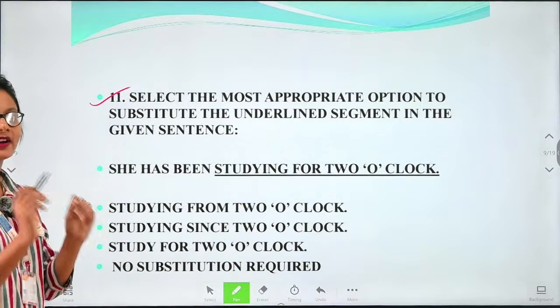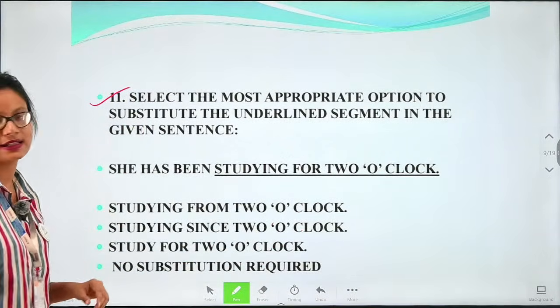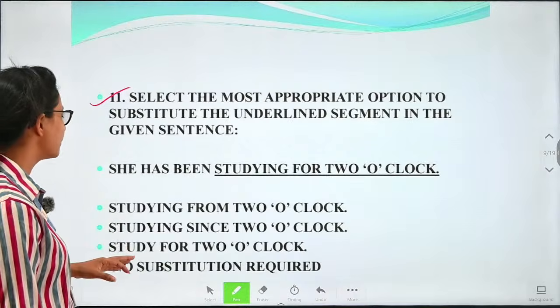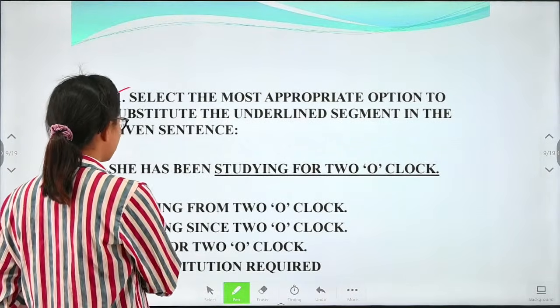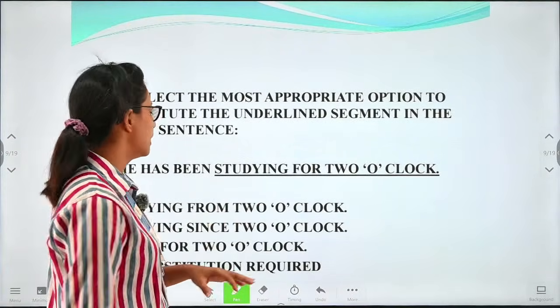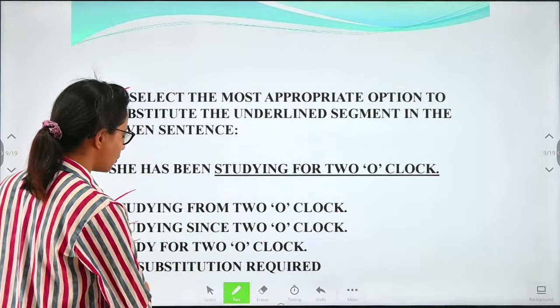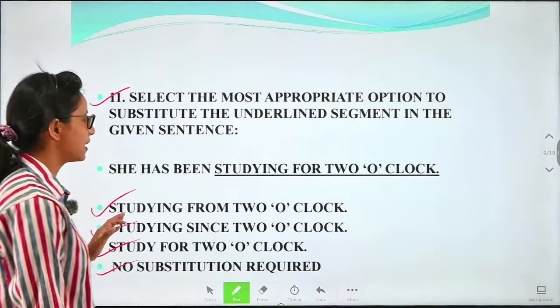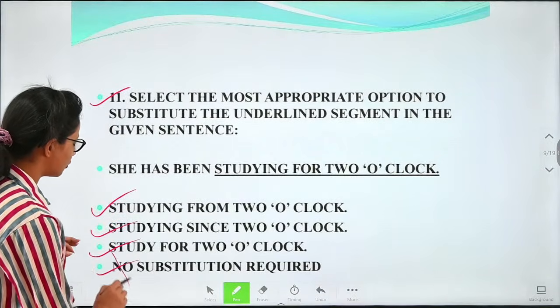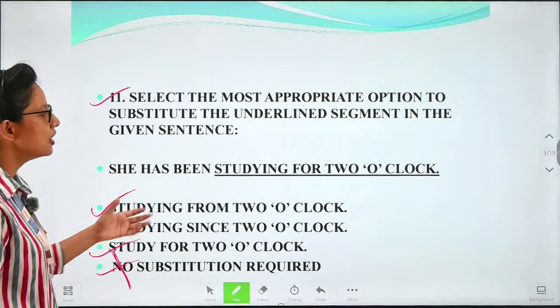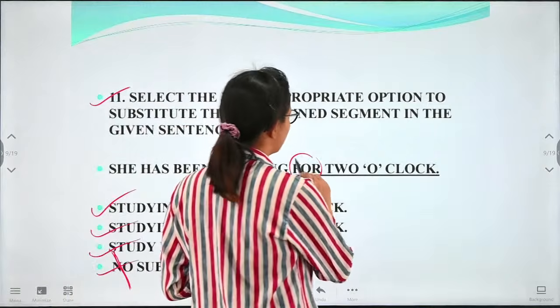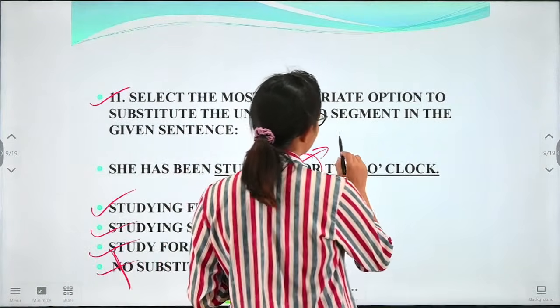So which will be the correctly fitted option in this given sentence? We have the options: studying from 2 o'clock, studying since 2 o'clock, study for 2 o'clock, and no substitution is required. It cannot be that no substitution is needed, there is obviously a substitution. So where do we use for? For is used for a time duration.